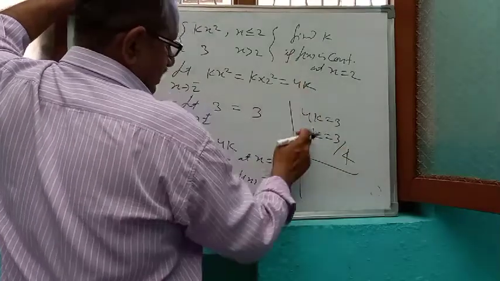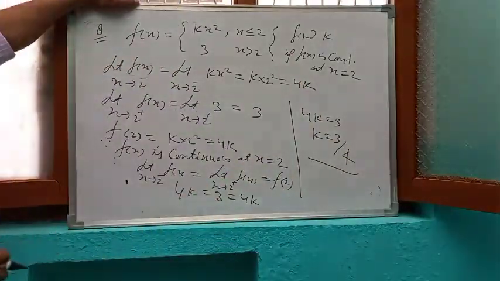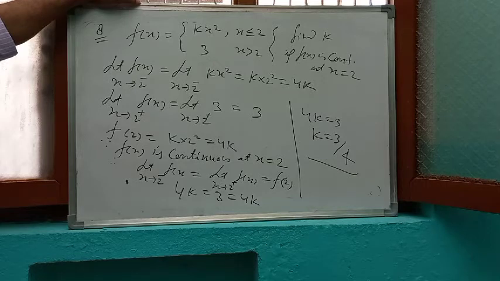So the function will be continuous if k is equal to 3 by 4. So this is the answer. The function is continuous if k is equal to 3 by 4.